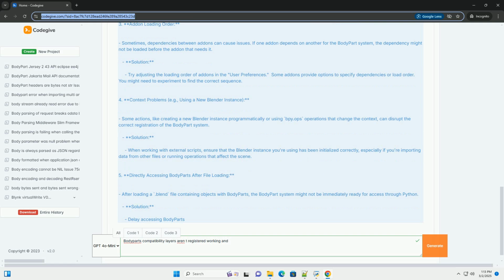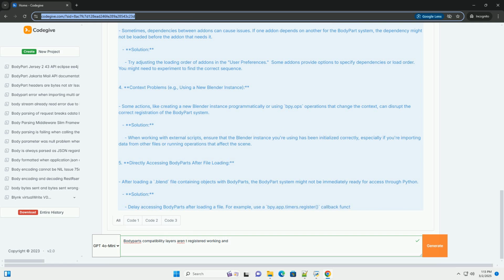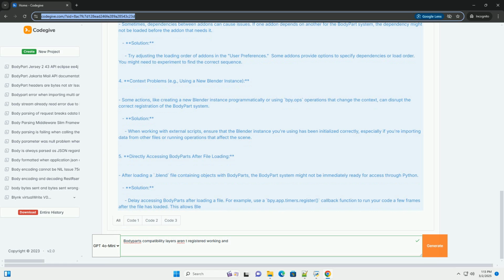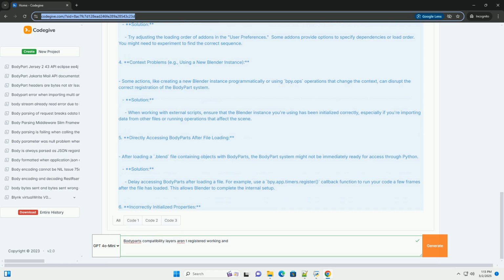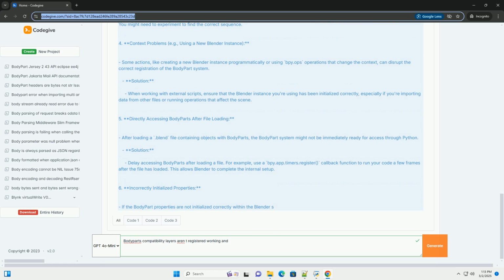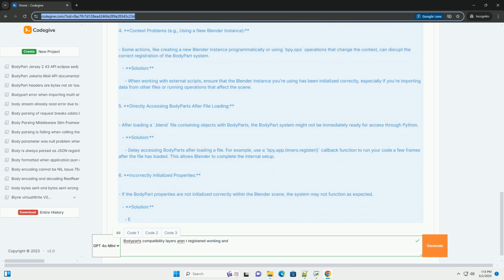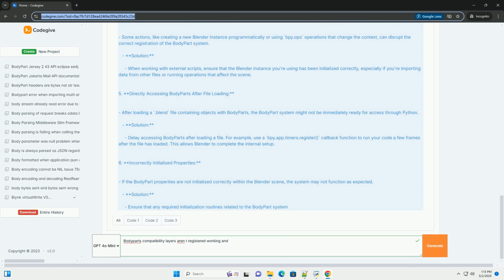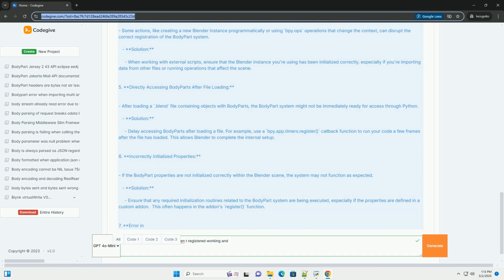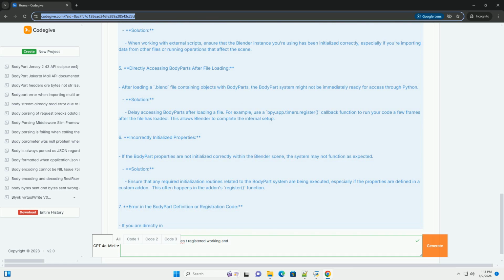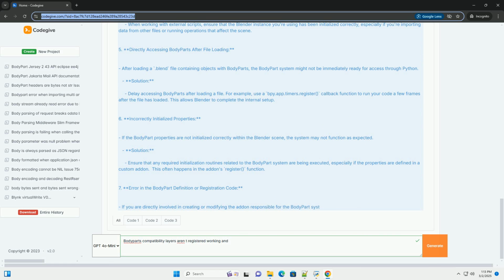Error context. The error most often occurs when you try to directly access or modify body part instances through the Blender Python API, especially after specific operations like loading a file, duplicating objects, or performing certain editing actions. The internal state of Blender might not be fully updated to reflect the presence of the body part objects if the compatibility layers are not properly registered. 2. Common causes. Several factors can contribute to this issue.